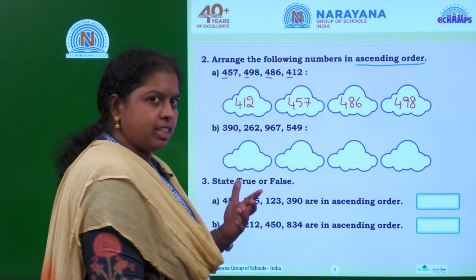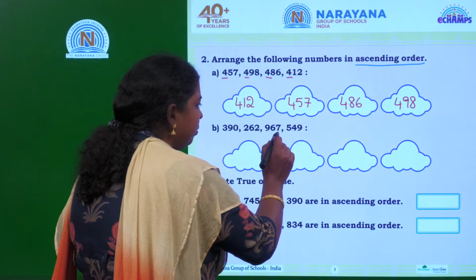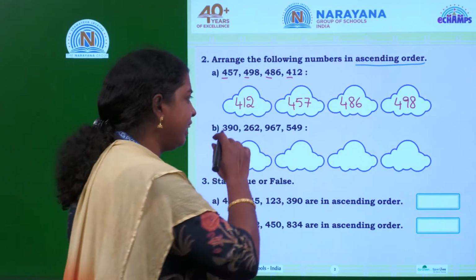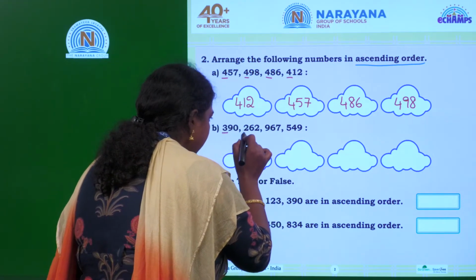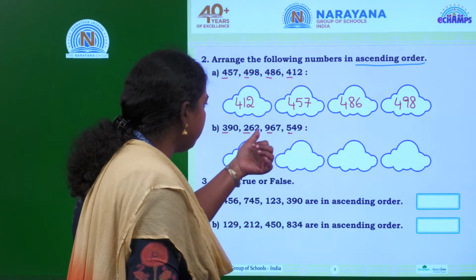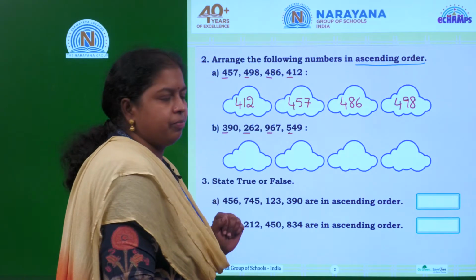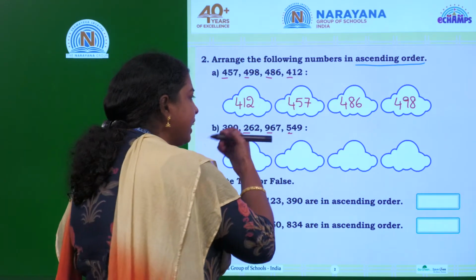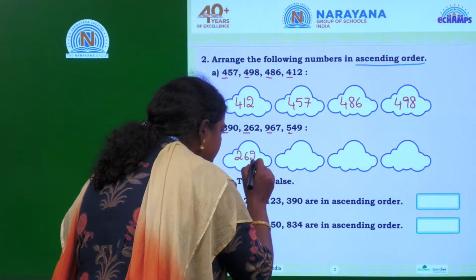Let's solve the next question. Next one is 390, 262, 967, 549. If you observe the digits in the hundreds places, which one is the smallest among all the digits? 3, 2, 9, 5. Which one is the smallest? 2. The number 2 is the smallest. So we can directly write the entire number which is starting with the number 2. That is